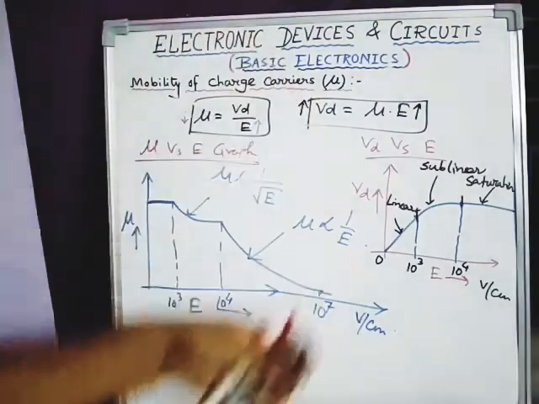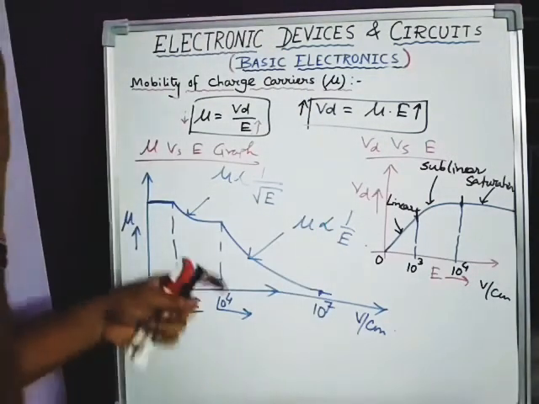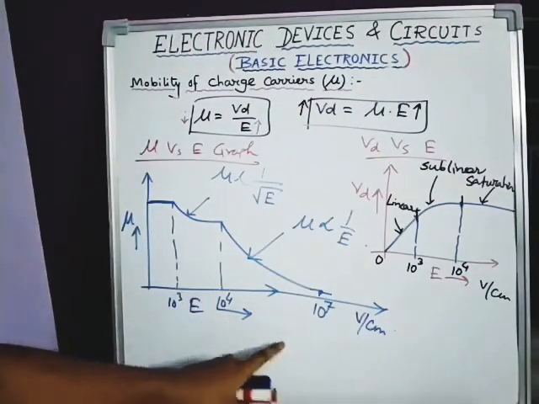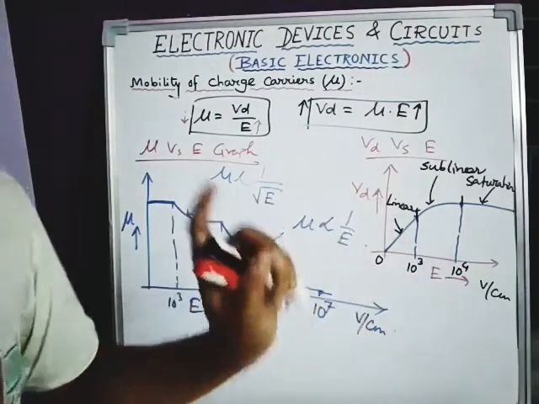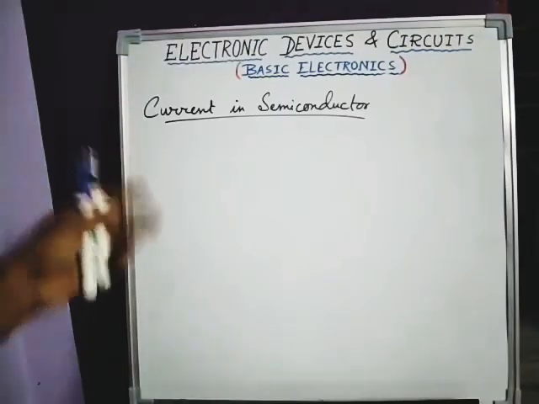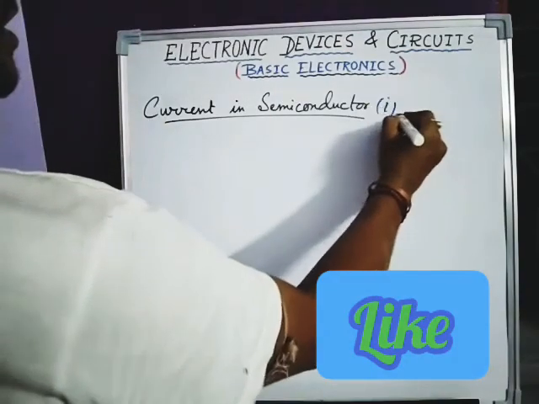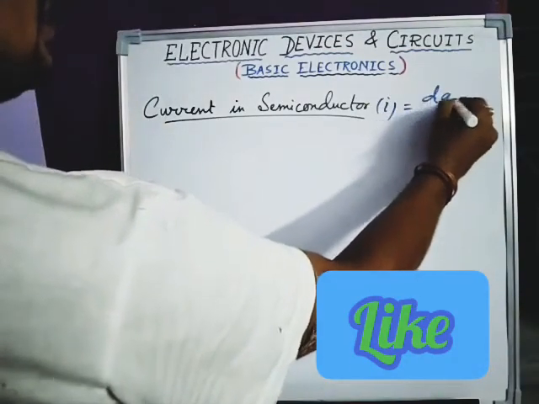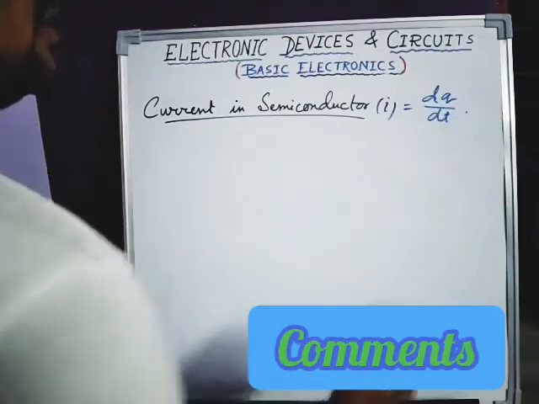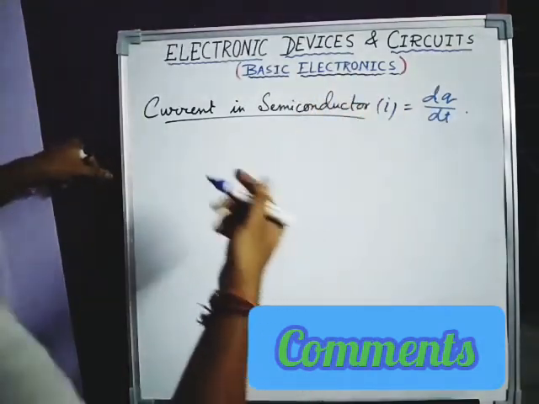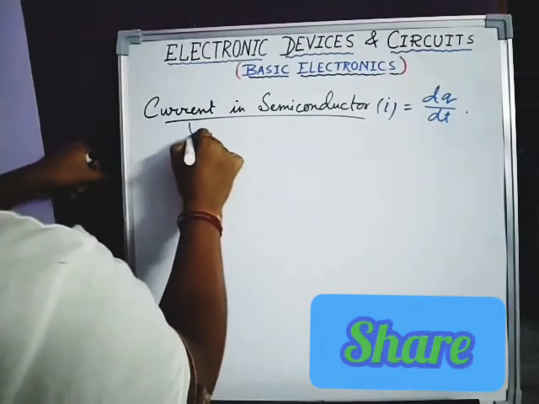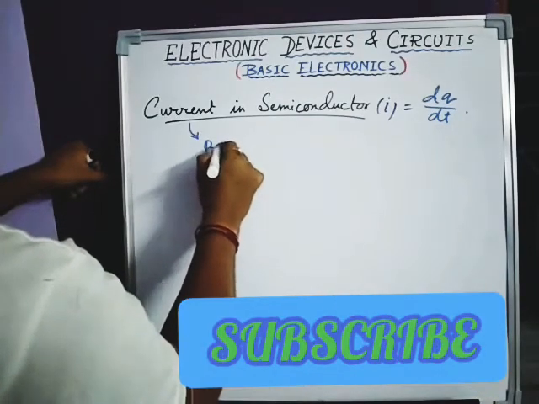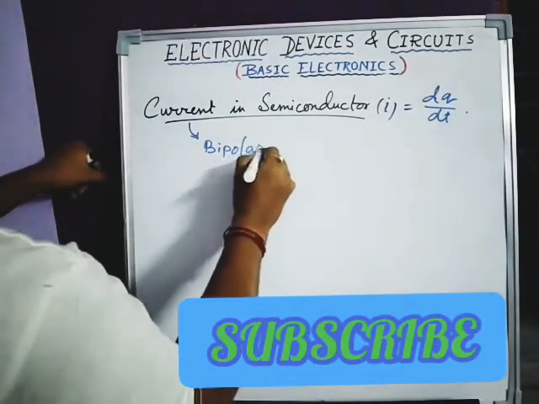This is how the two plots look: one is the mu versus E plot, mobility with electric field, another is drift velocity with electric field. So here you can see the current in semiconductor denoted as I, and we know that current is the rate of change of charge with respect to time, dq by dt. There are two charge carriers in semiconductor, one is electron, another is hole. That's why current in semiconductor is bipolar in nature. Bipolar, this word is very important.